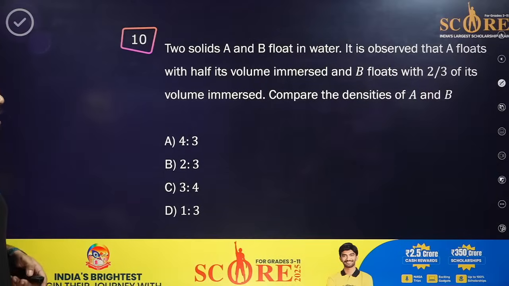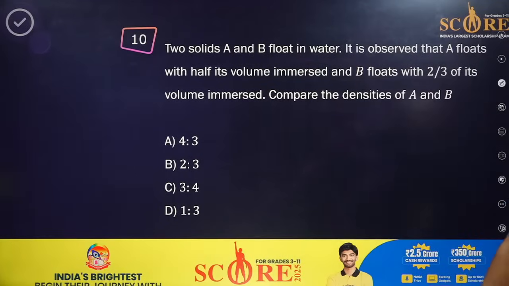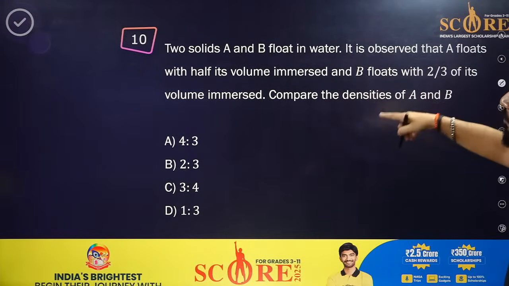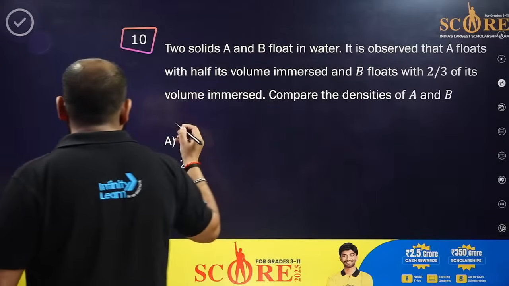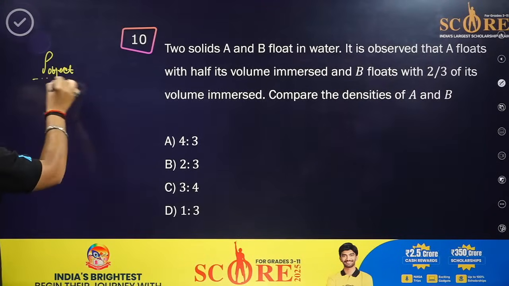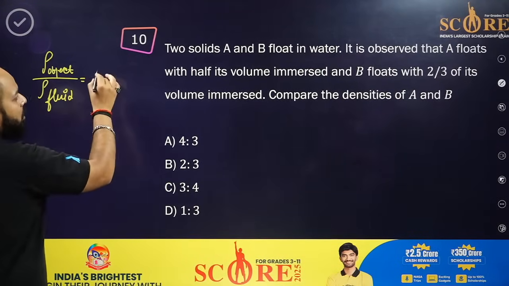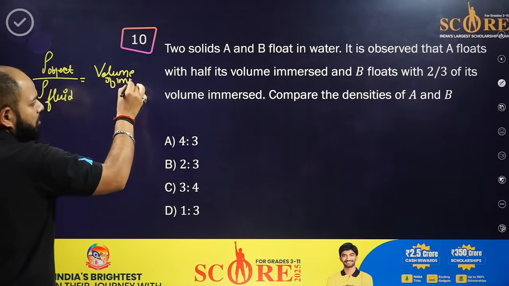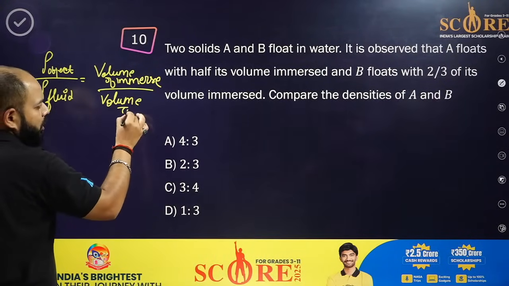Two solids A and B float on water. It is observed that A floats with half of its volume immersed and B floats with 2/3 of its volume immersed. Compare the densities of A and B. Very easy one. Remember the formula: density of an object upon density of the fluid equals volume immersed upon total volume.